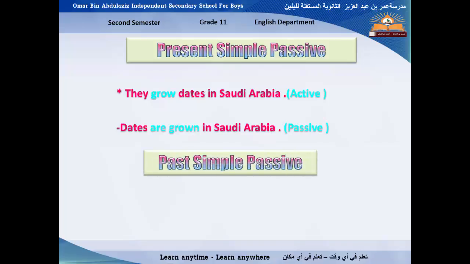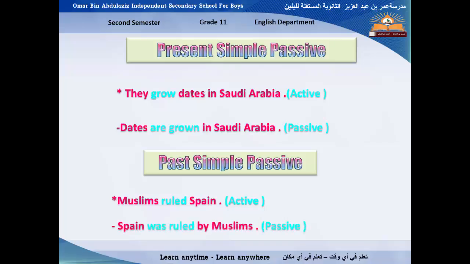Another tense, which is past simple passive. Let's just read the examples, and then we are going to talk about how to change the sentence from active into passive, and we are going to use the rules correctly. Let's read this example. Muslims ruled Spain. This is called an active form. What is the passive voice of it? It's Spain was ruled by Muslims.